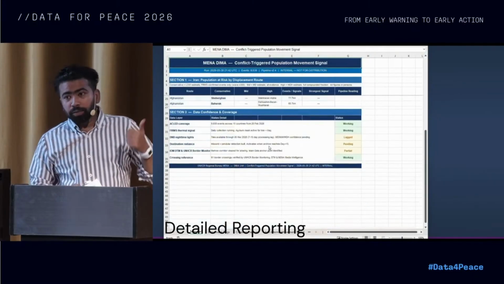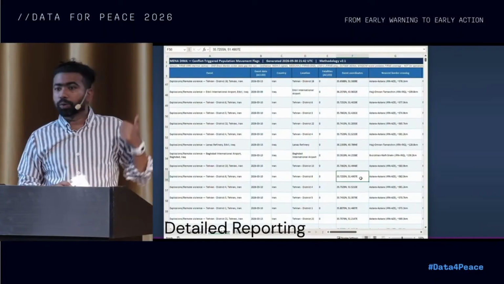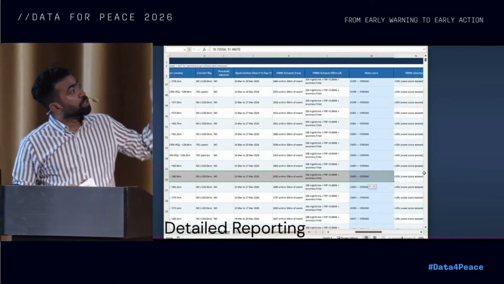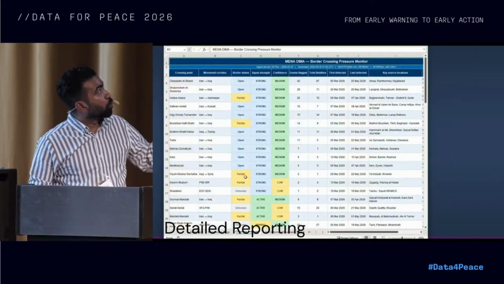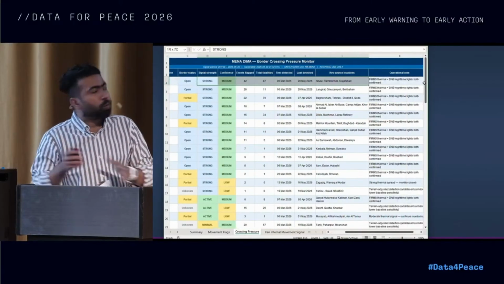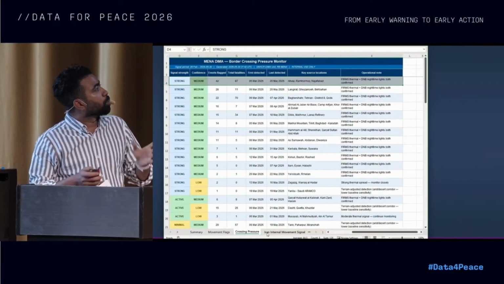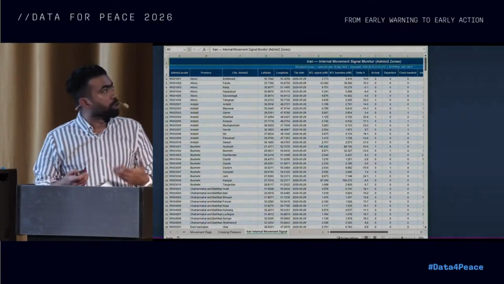And every morning, our field teams, our operations, and including our partners, receive this detailed report to act upon. They can understand which border is under pressure, from where to where people are moving, and what the possible signals are that they should be acting on, depending on the different confidence tiers.